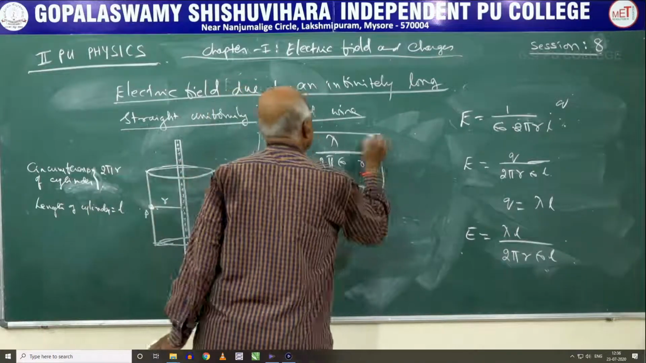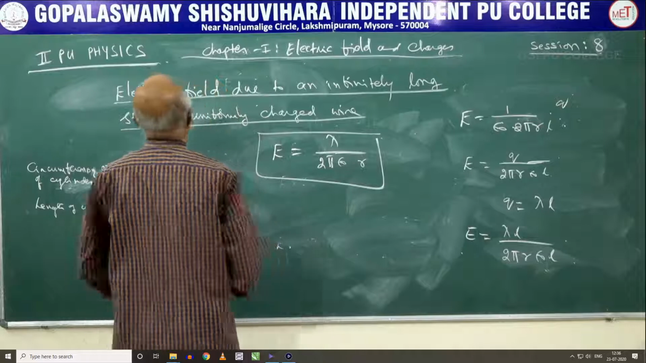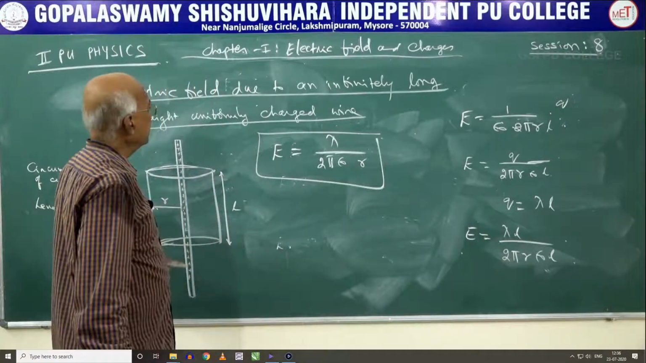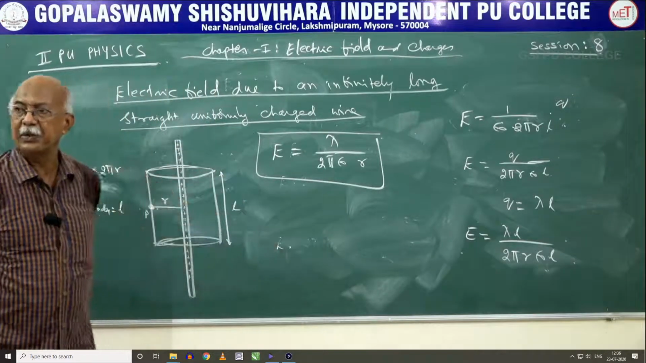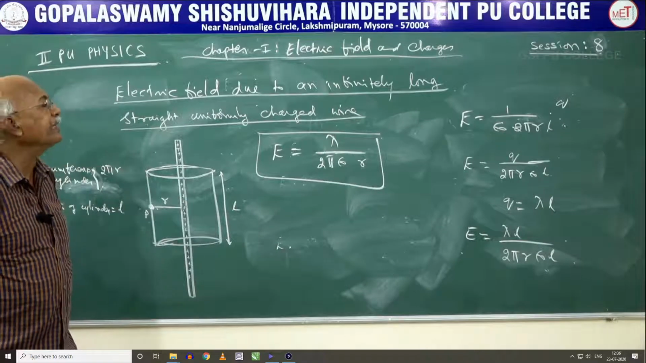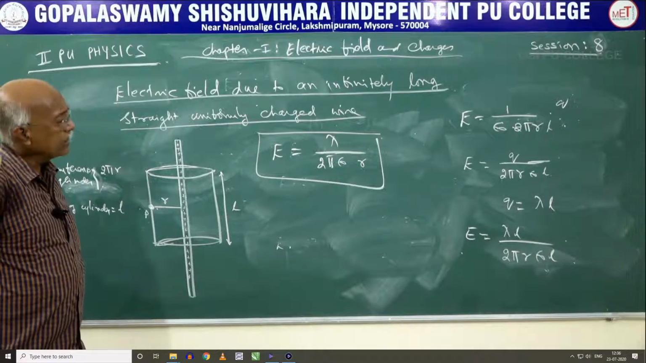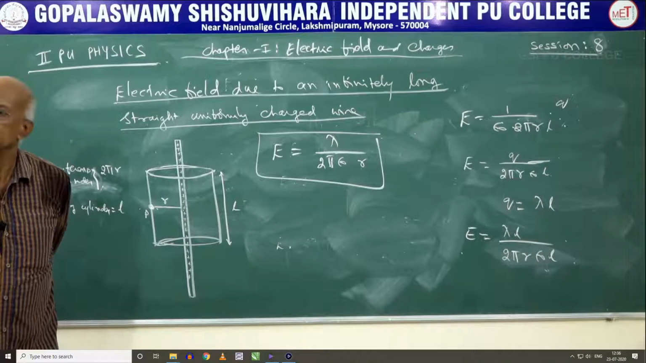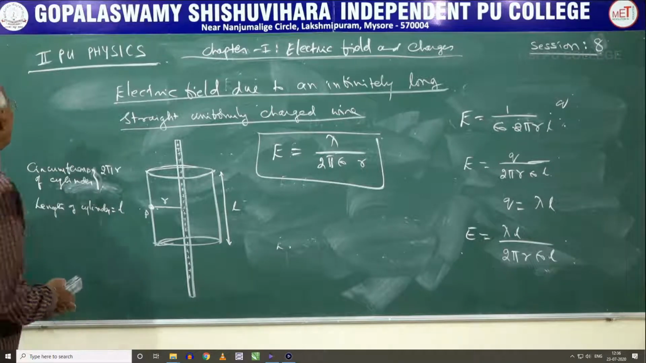So this is the equation for electric field in case of an infinitely long thin wire. This is the expression we are going to get. The unit will once again be Newton per coulomb or volt per meter. Alright, this is the equation that should be arrived at.